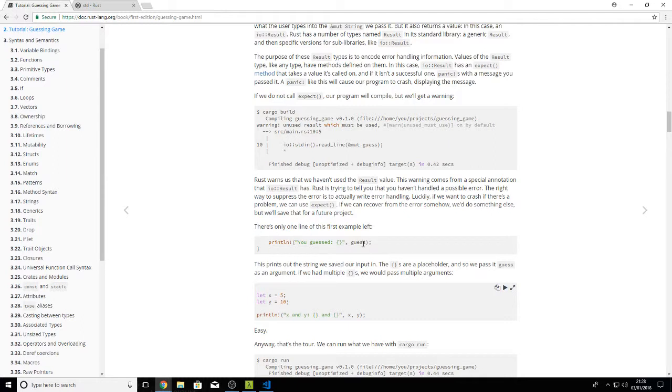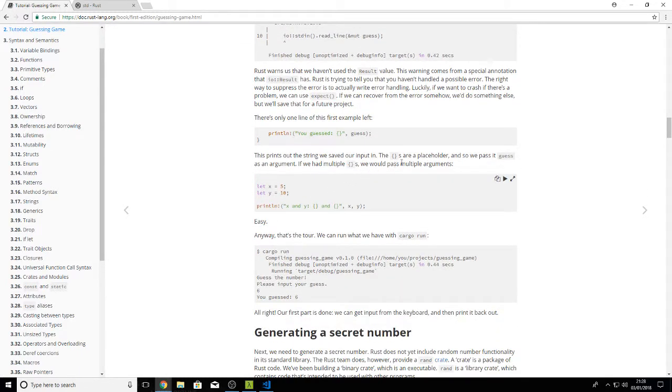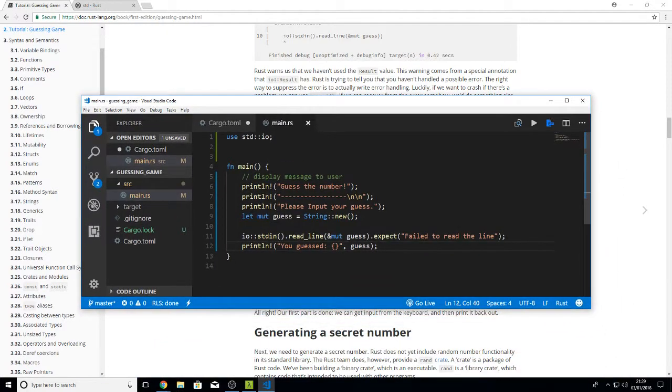There's only one line, for example, on the left. You just guess. It prints out a string we saved our input in, and the left and right curly braces are a placeholder, so we pass it guess. Like if you do in C#, you would do something like console.print line.